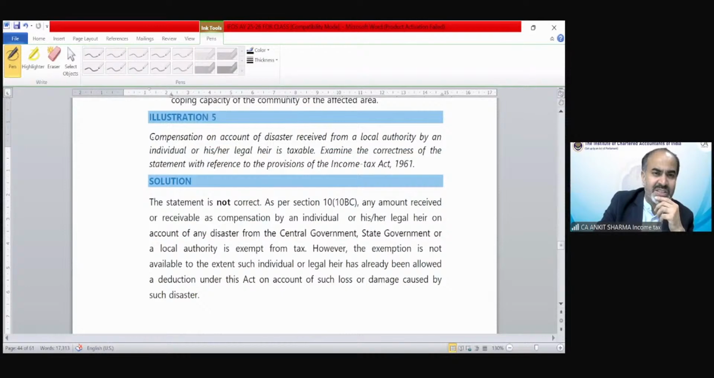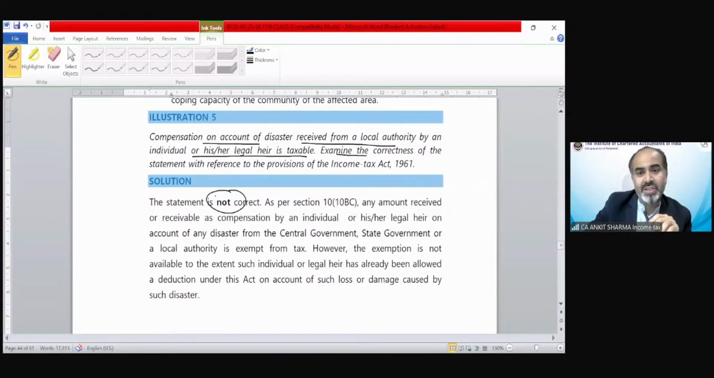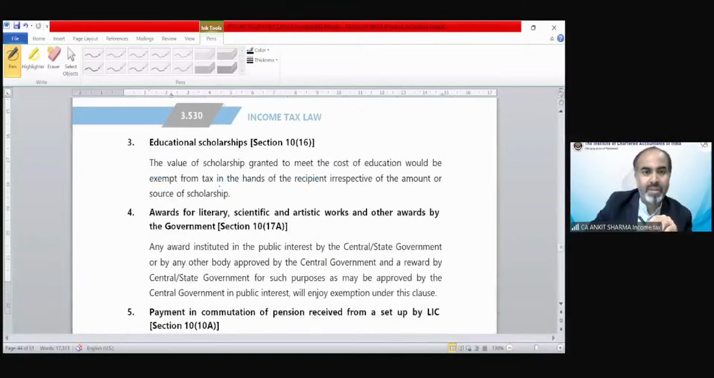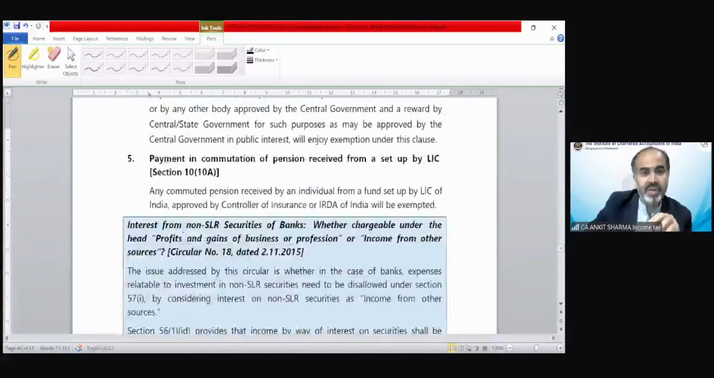Illustration on compensation. This illustration was asked in an examination about 4 or 5 years back. Compensation on account of disaster received from a local authority by an individual or his legal heir is taxable. Examine the correctness. It is not correct. It cannot be taxed as it is exempted under section 10(10BC). Education scholarships, if we receive them, are exempted from tax. Any award for literary, scientific, artistic work and others awarded by the government is also exempted from taxability. Payment in commutation of pension received from a fund set up by LIC is also going to be exempted.